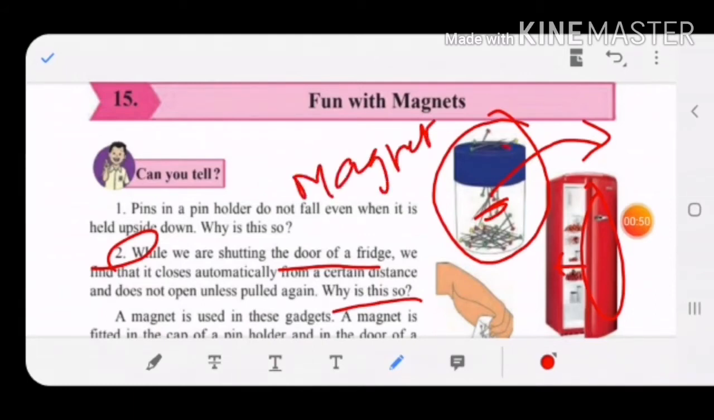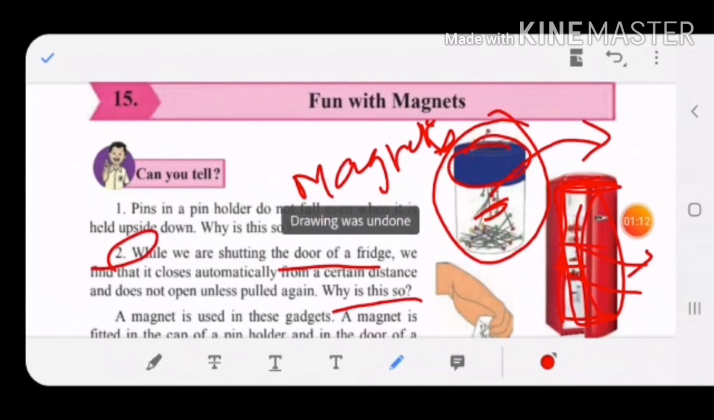Children, here the magnets are fitted on the top of a pin holder. Even in the door of a fridge, there are magnets installed. That is why, when you open the door and then close it, from some distance only the fridge door gets closed. So what is the reason? Here magnets are being used in these appliances.